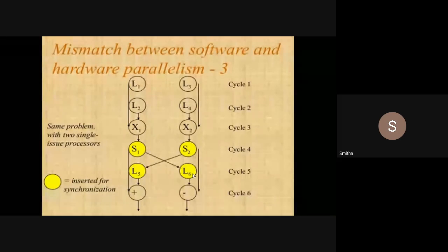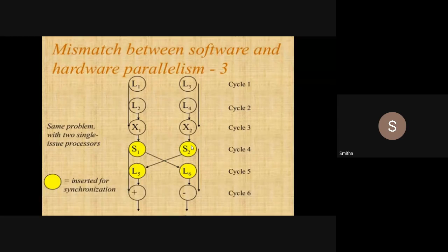So what are S1 and S2? They indicate synchronization operations. Processor 1 communicates with processor 2 using S1, and processor 2 communicates with processor 1 using S2.